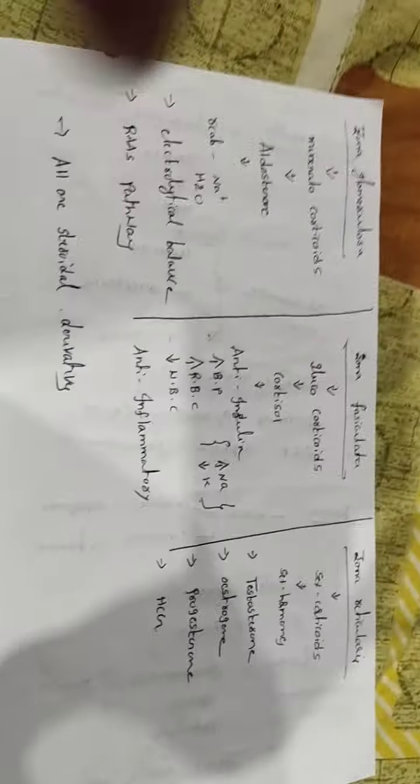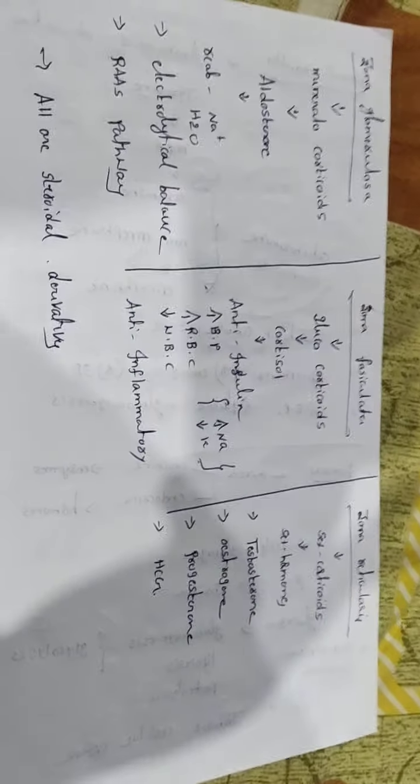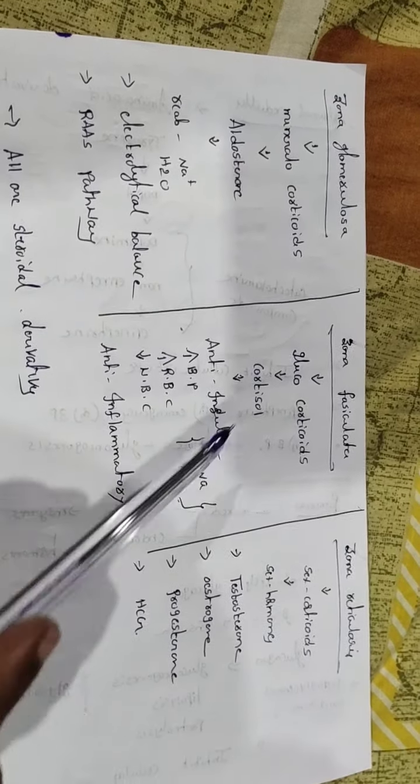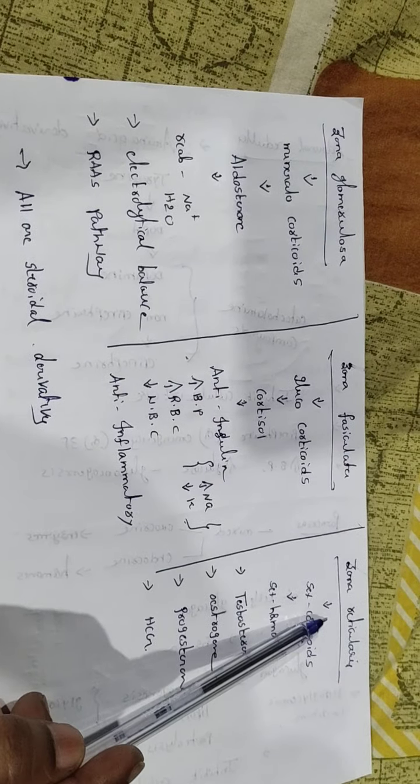Now here they have a differentiation: zona glomerulosa, zona fasciculata and zona reticularis.